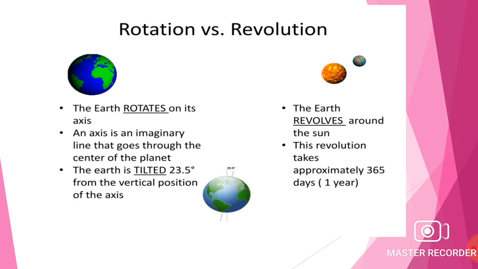Rotation versus revolution. The earth rotates on its axis. The earth revolves around the sun. An axis is an imaginary line that goes through the center of the planet. This revolution takes approximately 365 days, 1 year. The earth is tilted 23.5 degrees from the vertical position of the axis.